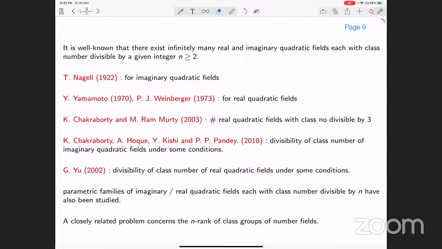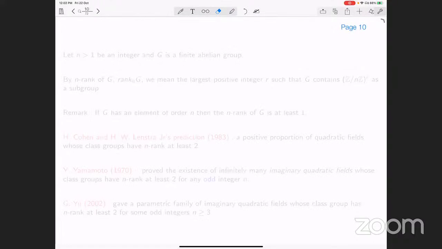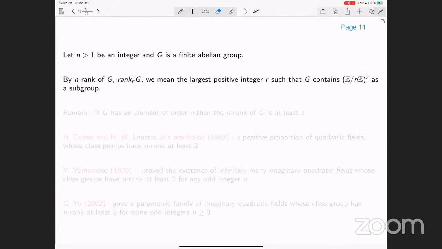And one of the problems that is of interest for us today is the n rank of class groups of number fields. All right. So what is n rank? What do we mean by n rank of a class group? So let n be an integer bigger than 1, and G be a finite abelian group.